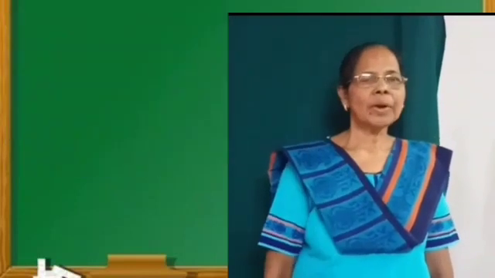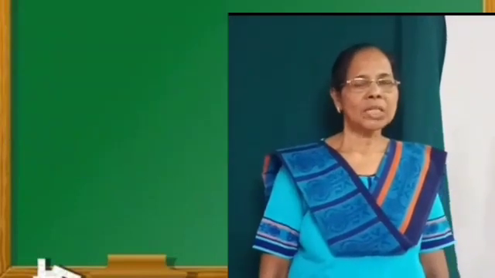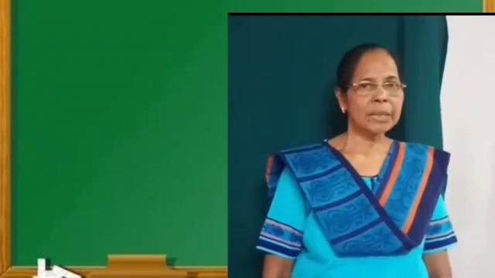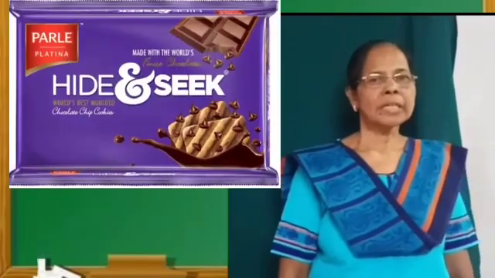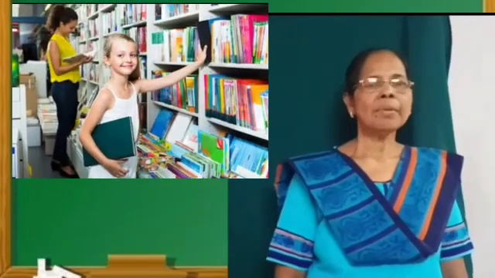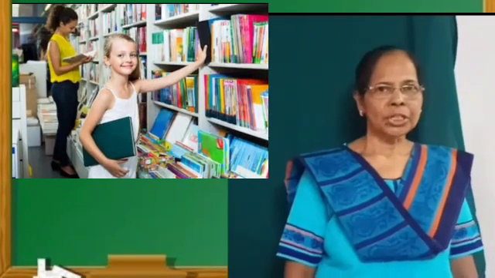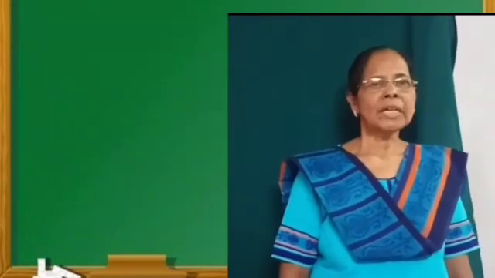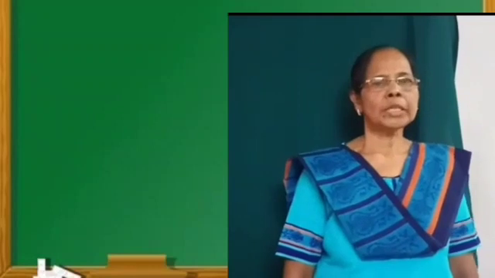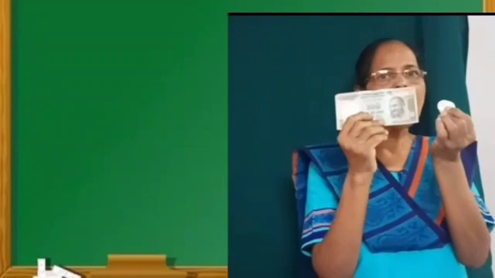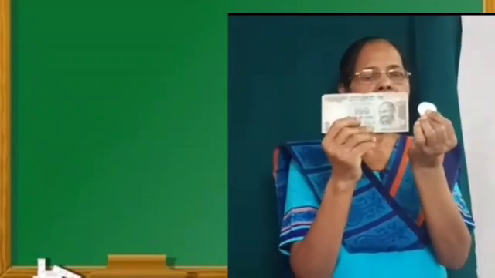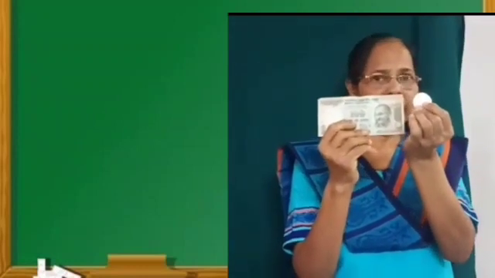Children, money is very important for us on a daily basis. We need money to buy our food, clothing, chocolates, chips, biscuits, and to buy books for our education. Children, money is made in two ways, notes and coins. Notes are made of paper and coins are made of metals.